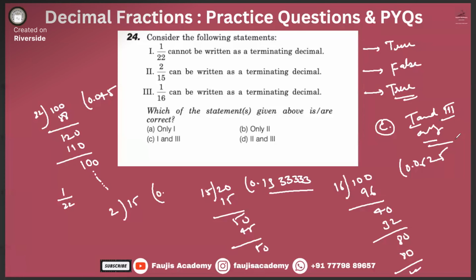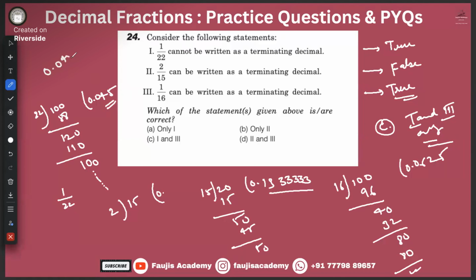Is it clear, guys? Did you follow me? Yes or no? Terminating means what? It's ending. Terminating means ending. 1 by 22 cannot be written as a terminating decimal because 4, 5 is repeating, right? Over here you see 4, 5 is repeating and will just keep on repeating. It has to eventually be written in the form 0.045 bar. So statement 1 is true, no? Yes, it cannot be written in the form of a terminating decimal.